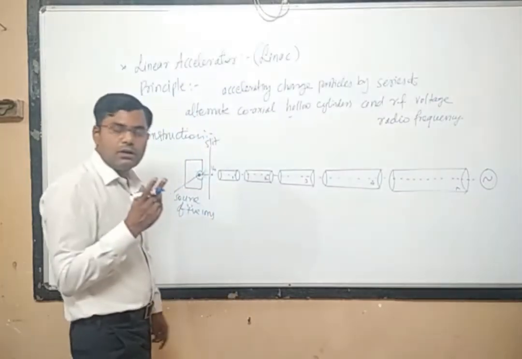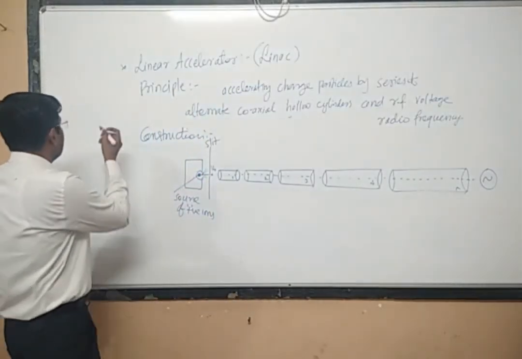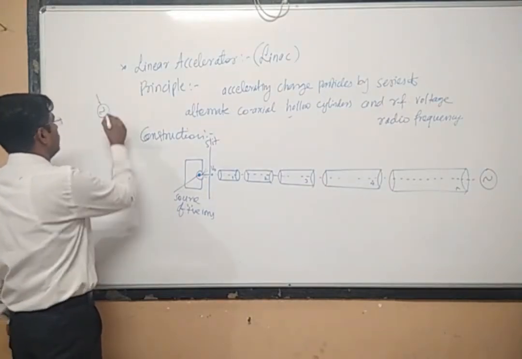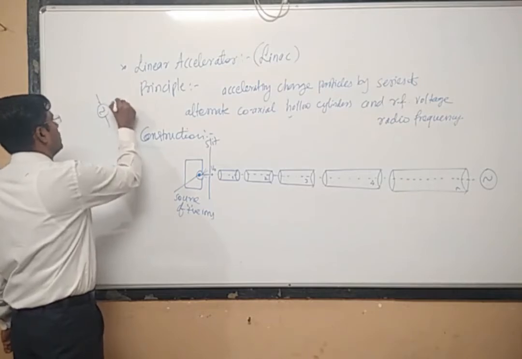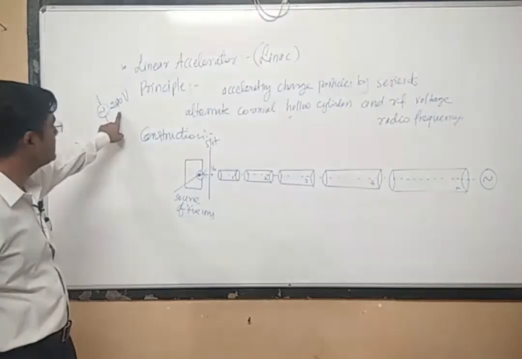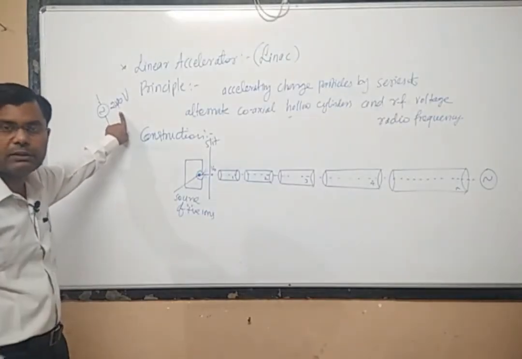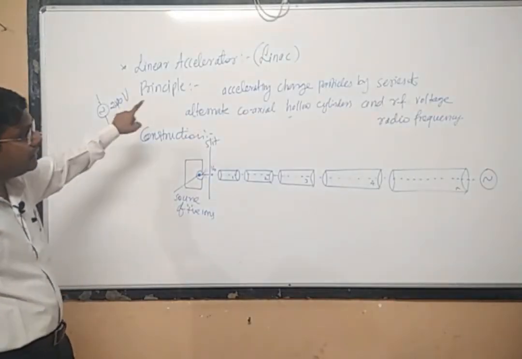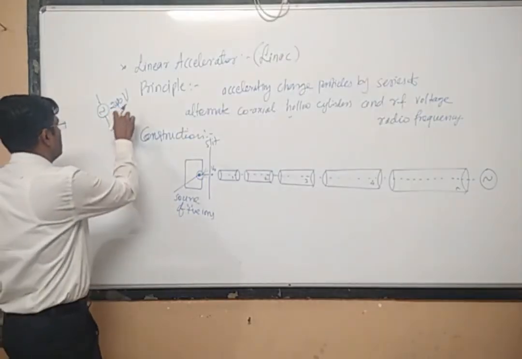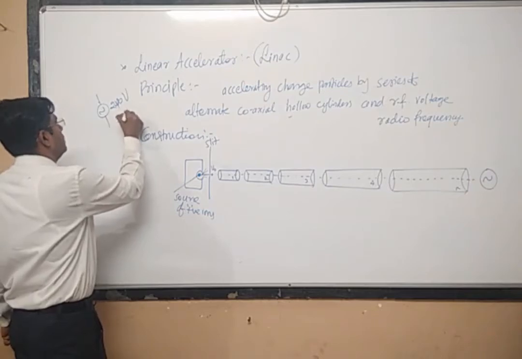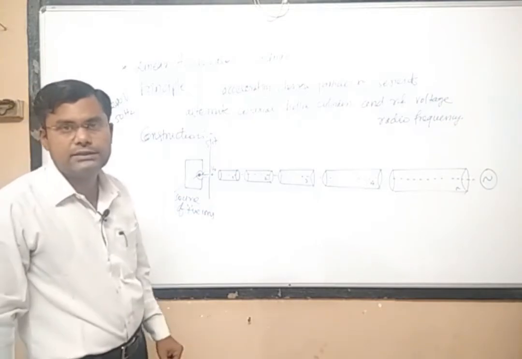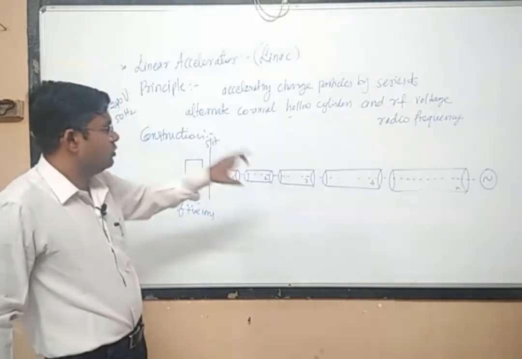Normally in any household we have an AC signal. It is represented like this, and what is the voltage? 240 volt, or 230 volt at the most. This is the normal AC signal supplied by the electricity department to our house. Here we cannot use such a voltage. The frequency of household voltage is 50 hertz, but we cannot use the normal voltage in this device.